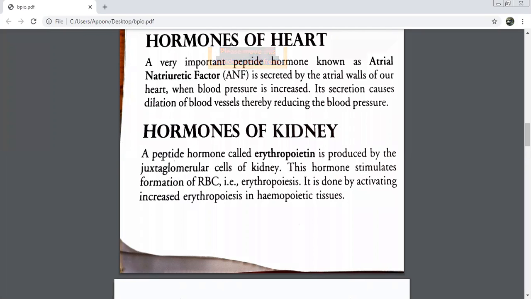Okay, beta, let me revise this first sentence with you. There is a peptide hormone which is released in the kidney. What is the name of the hormone? Erythropoietin. See, beta, if you speak, you will be able to learn. So please speak out. And this hormone is produced by which cells of the kidney? JG cells. Three main functions I told you of JG cells. What are they? Synthesizing, storing, and secretion. Those who speak will learn it here only. Others will have to struggle otherwise. It's better you speak, beta ji. Chaliye, let's go further.